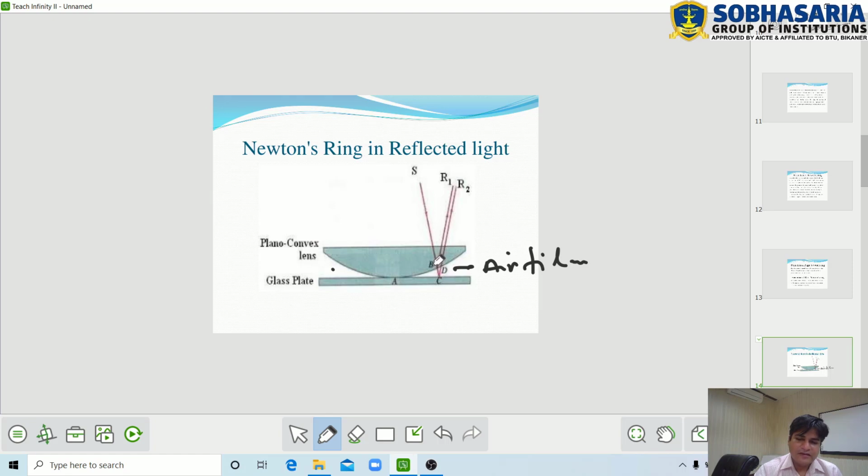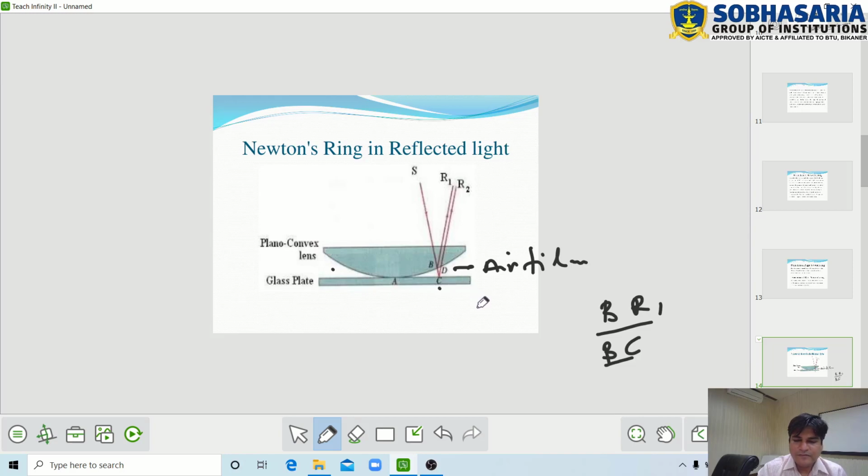B is the point on the top surface of the air film, and C is the point on the bottom surface of the air film. When the SB beam is incident at point B, it is split into two parts. One part is BR1, the reflected part, and the other is BC, the refracted part. Now the BC beam is incident on point C.